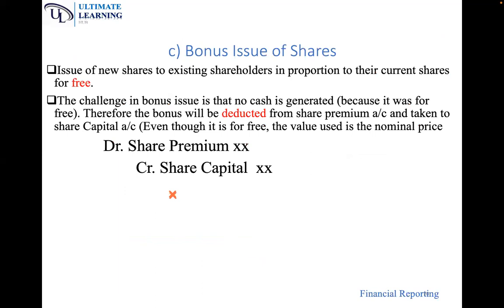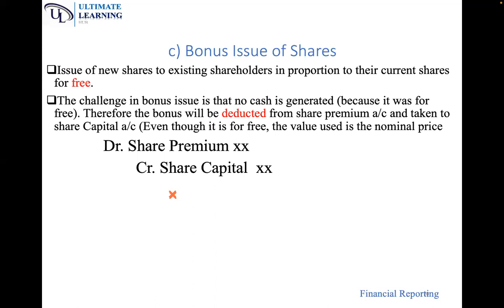Finally, the third category of issue of shares is issue of shares to existing shareholders in proportion to their current shares for free. That is known as bonus issue of shares. Even if the issue is for free and no cash is received, we must post a certain amount in the balance sheet.